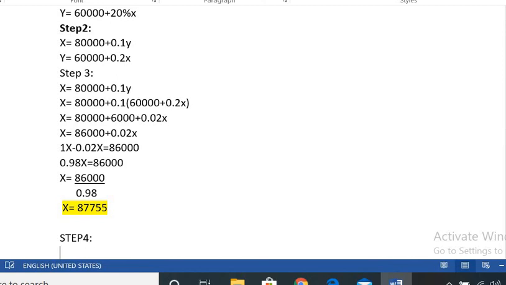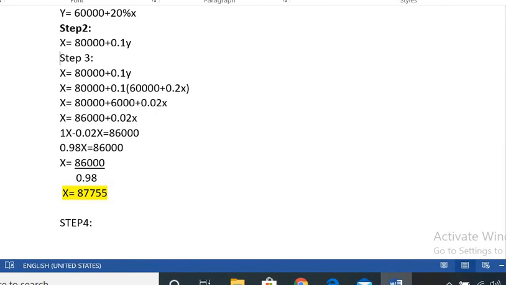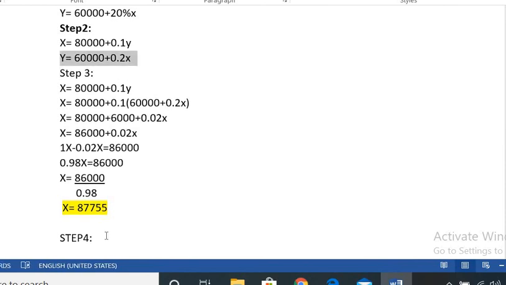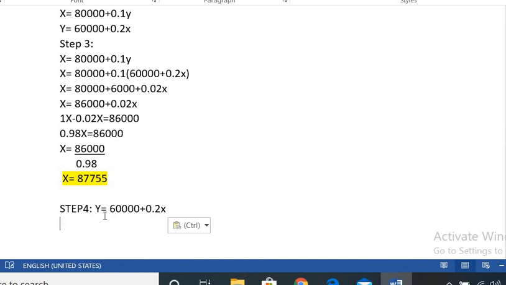Take the second equation, for the y value. We have to apply this x value here. So y is equal to 60,000 plus 0.2x.